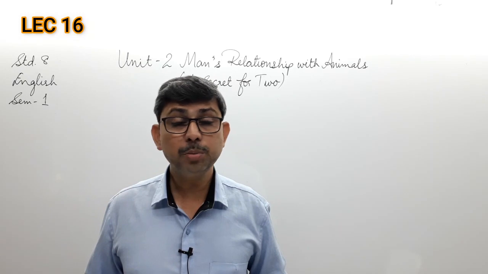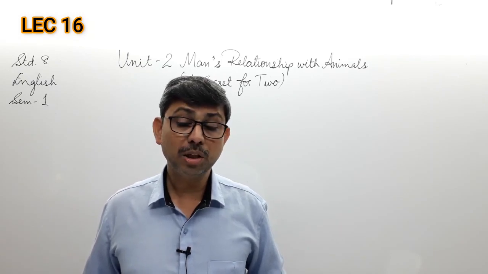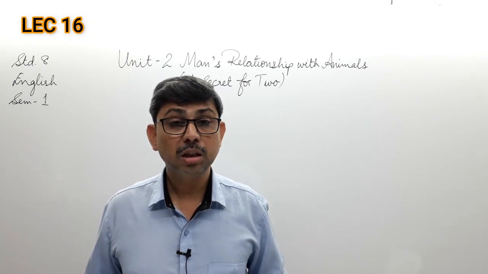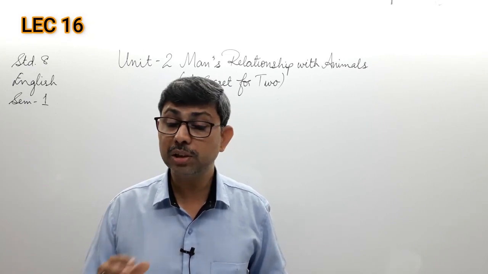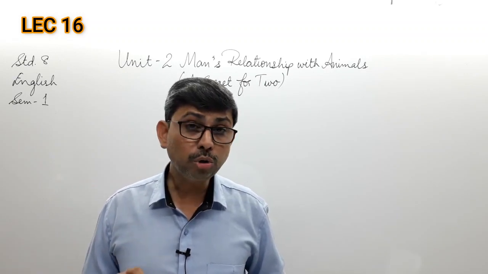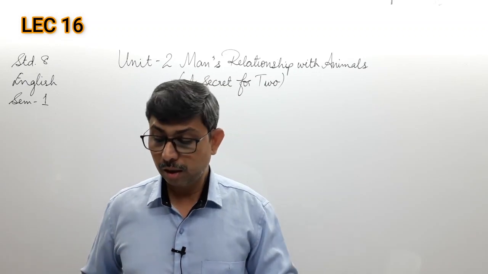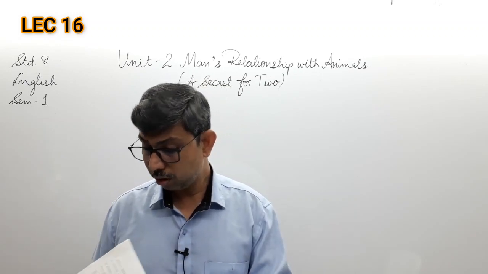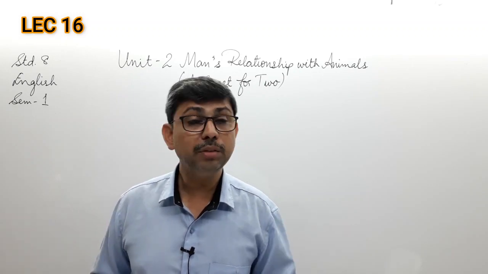I will now be discussing with you the textual activities, the ones which you have to do in your text, the ones you have to do in your fair, the ones you don't have to do. The very first one I am telling you, activity 3 is not to be written anywhere. So put a cross mark against it. Next we have activity 4 to discuss. Have a look at activity 4. What do you see in activity 4?